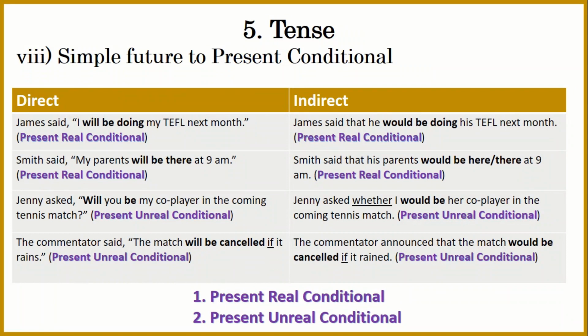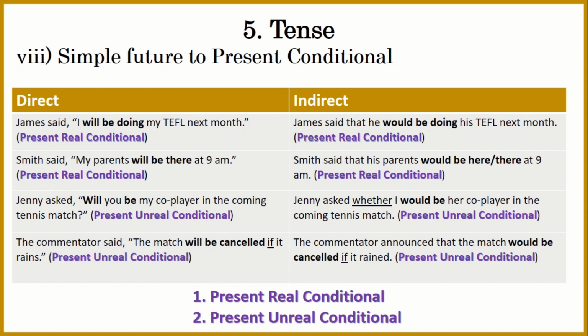Same goes with the second one. Smith said, "My parents will be there at 9 a.m." So it's like an intention, a commitment that his parents have to reach somewhere at 9 a.m. Therefore, Smith said that his parents would be here or there at 9 a.m. It depends on the context whether you want to say here or there.